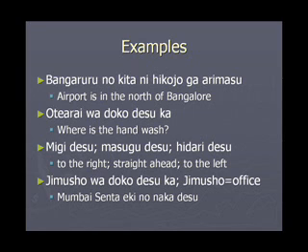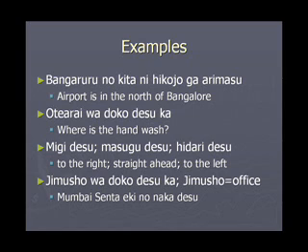The answers to this can be migi desu, to the right, masugu desu, straight ahead, hidari desu, to the left, and so on. If you see, there is one way of giving a location which says north, south, east, west, which may be with respect to a map for larger distances. The other may be to say straight ahead, to the left, to the right, etc., which is pointing the direction in a relative way. Third one would be to say it is next to so-and-so object or next to so-and-so place, which is what we had seen a short while ago while talking of location.